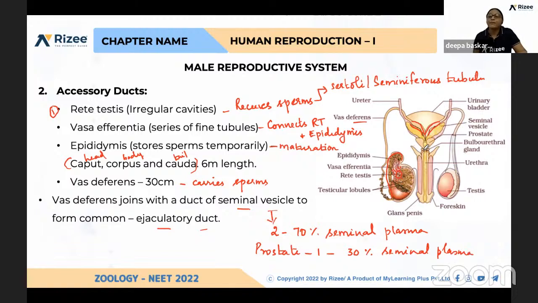After that, the prostate gland is chestnut shaped. And a pea-sized pair of glands is present, that is the bulbourethral gland or Cowper's gland. What is the role of this bulbourethral or Cowper's gland? It neutralizes urine, and it is also responsible for the lubrication process. During copulation, the penis should have lubrication. That function and neutralizing the urine is done with the help of the bulbourethral gland or Cowper's gland.